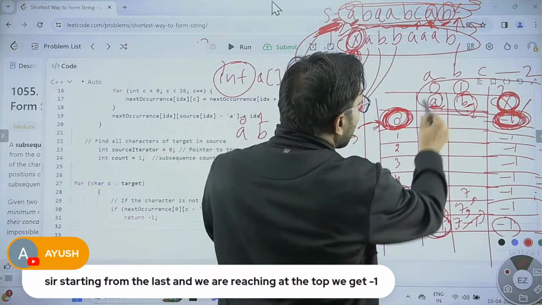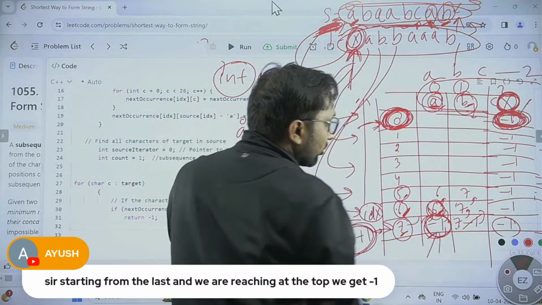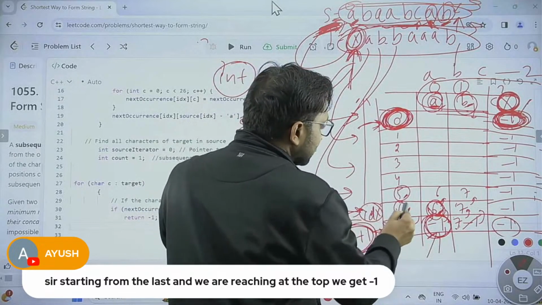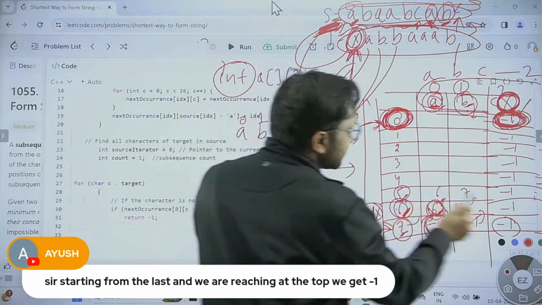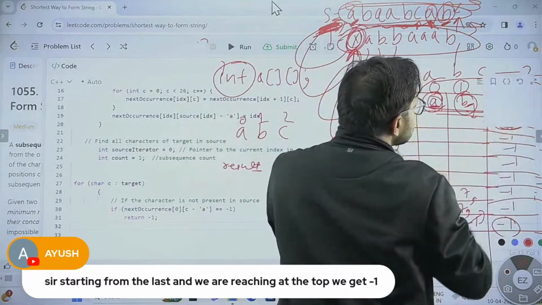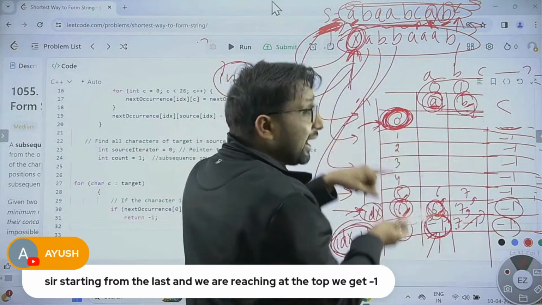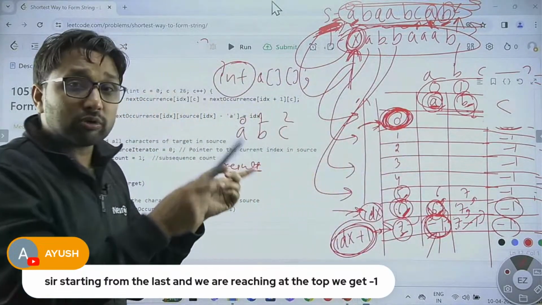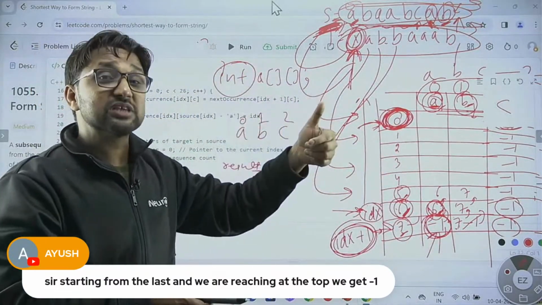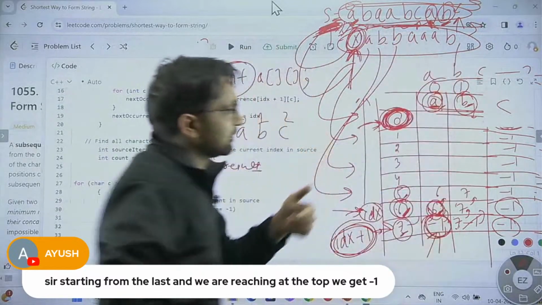It means there is no more A after position 7. After position 6, there is no more C if -1 is here. In that case, I will increment my count. I will say that one more subsequence is required, so we will again start.